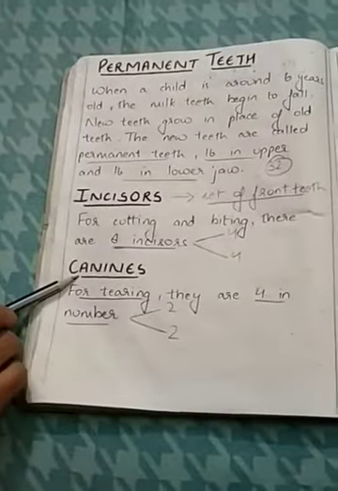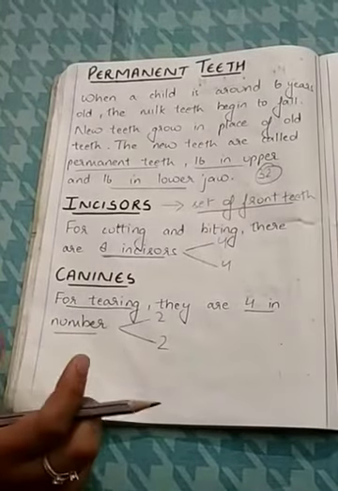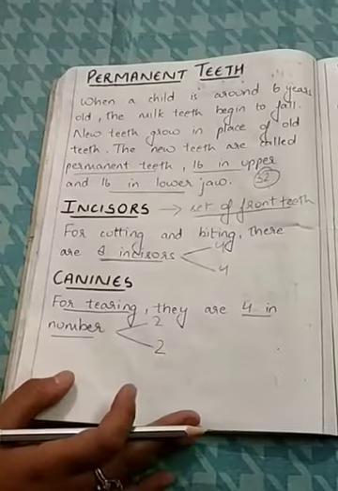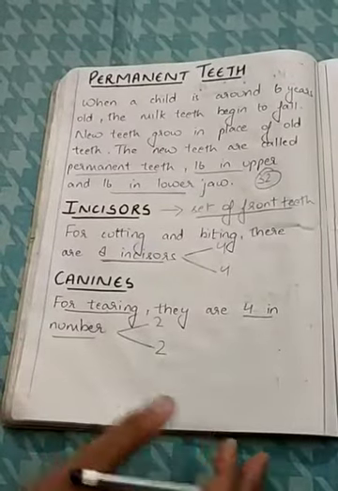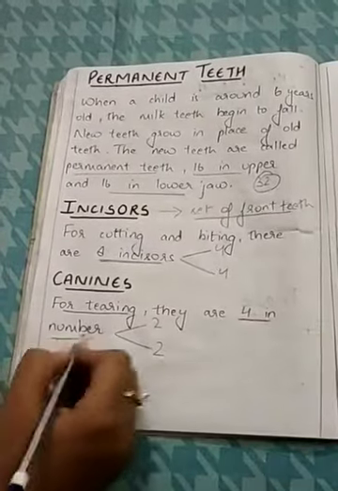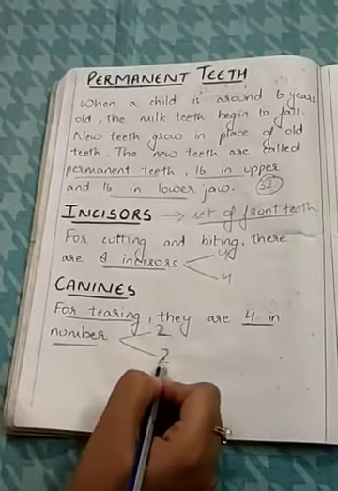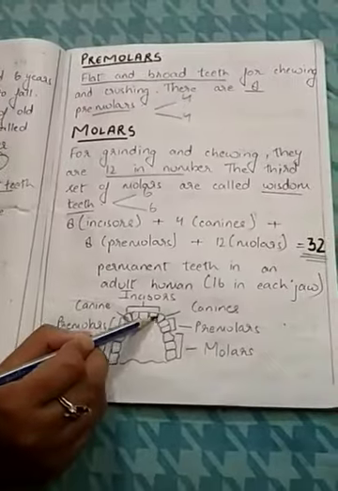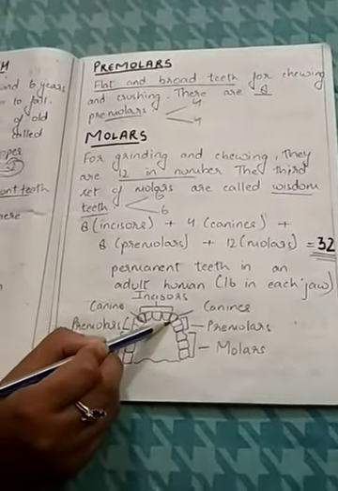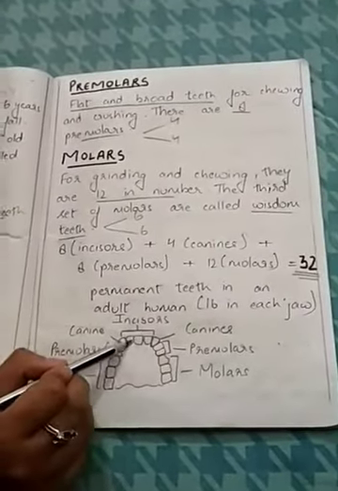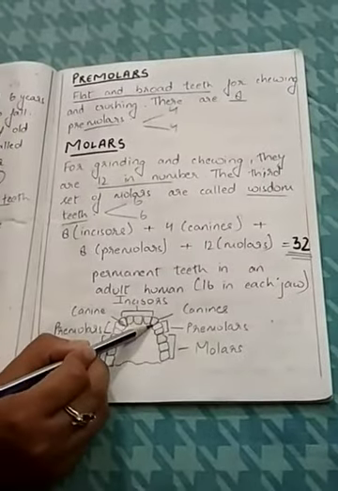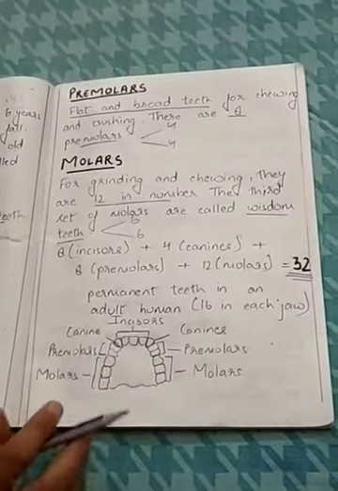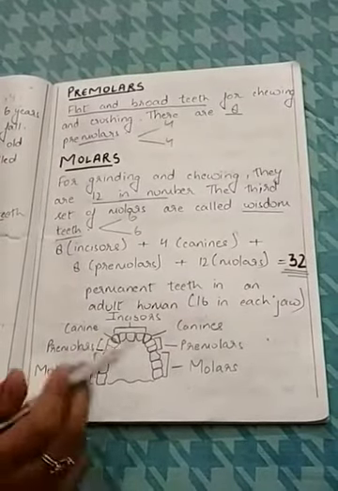Next, canines. Canines are the sharp and pointed teeth, and they are placed next to the incisors, and they are used for tearing the food. There are 4 canines in total, 2 in the upper jaw and 2 in the lower jaw. See in this diagram, canines are a little sharp and somewhat pointed in comparison to the incisors.